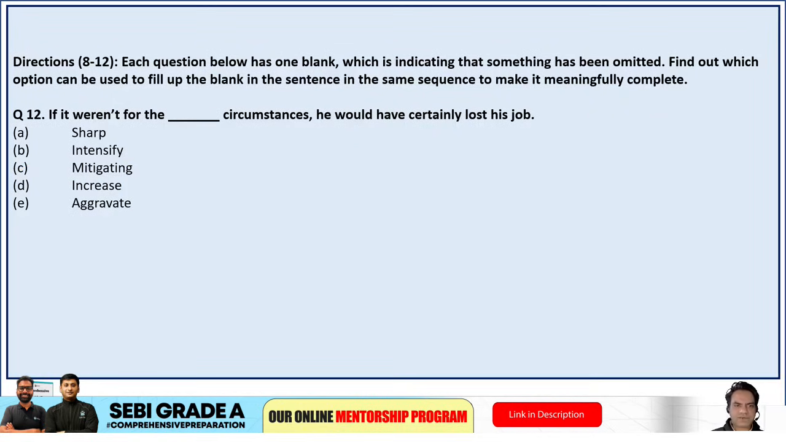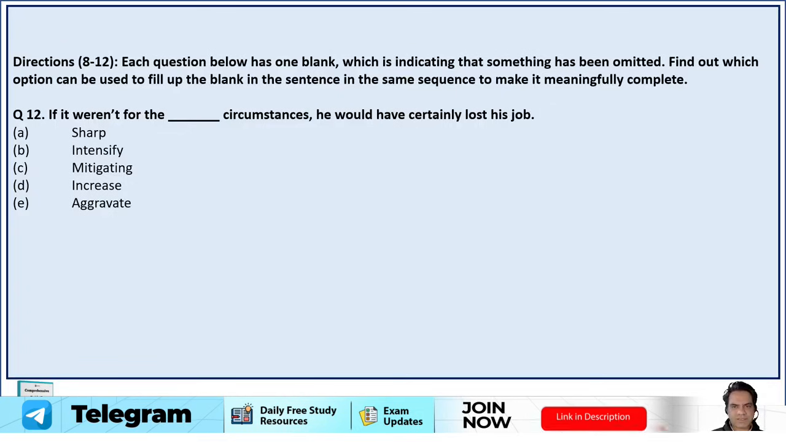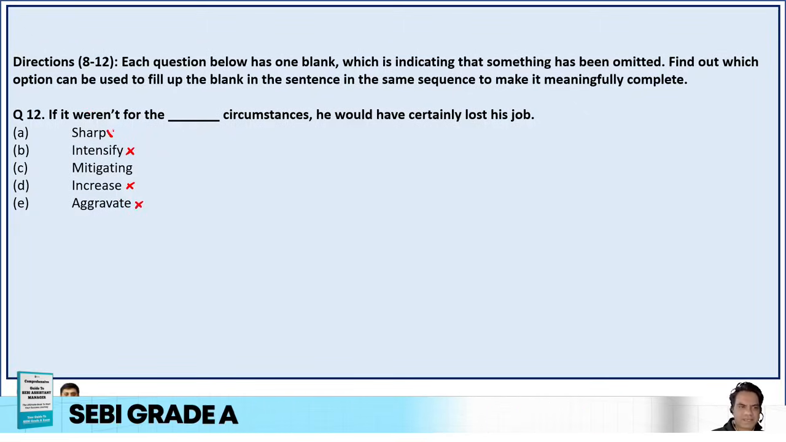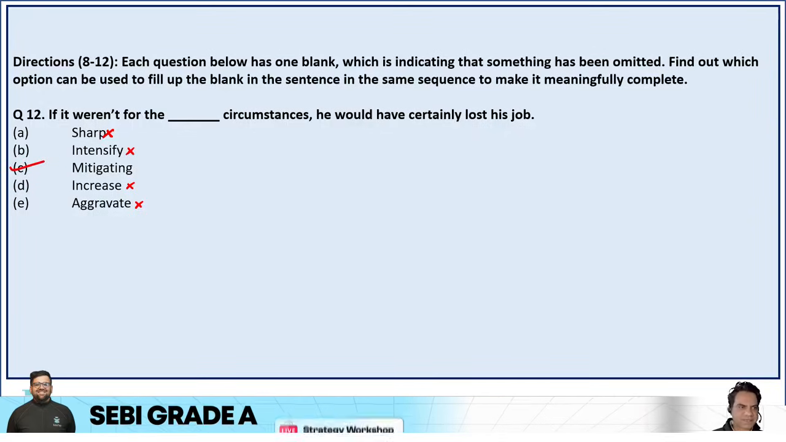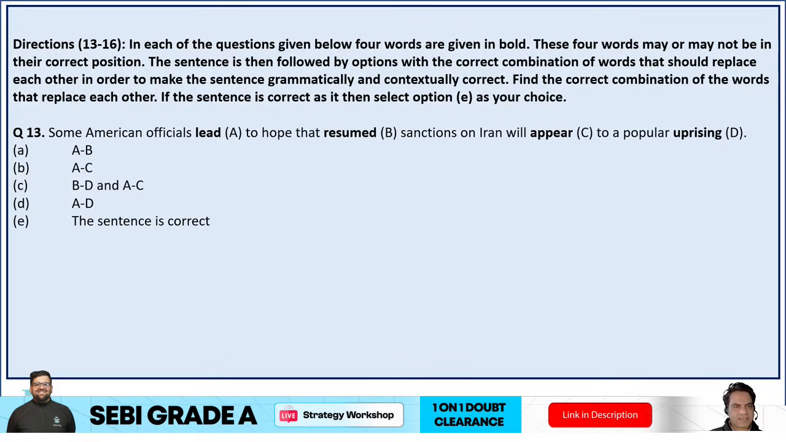Next, if it weren't for the dash circumstances, he would have certainly lost his job. If it weren't for the sharp circumstances, intensify is a verb, can't be. Mitigating, increase can't be used, it's a verb. Aggravate, no, can't be used. So if it weren't for the mitigating circumstances, mitigating means soothing, not too destructive, he would have lost his job. So option C is correct. Next, guys, next set of questions.